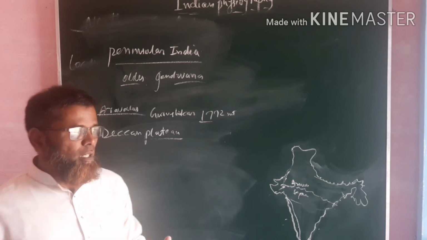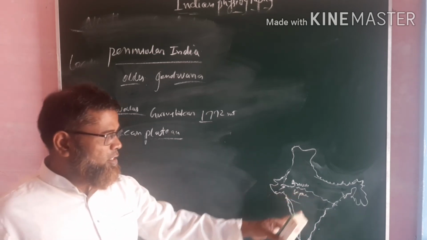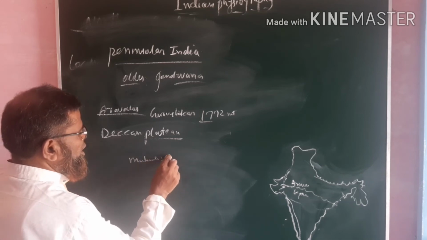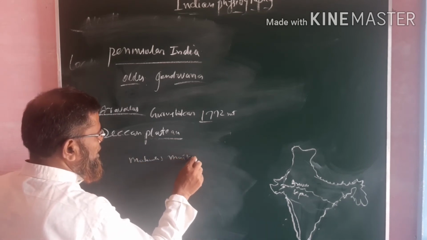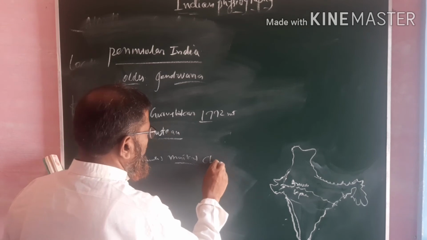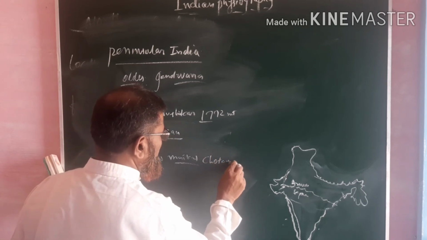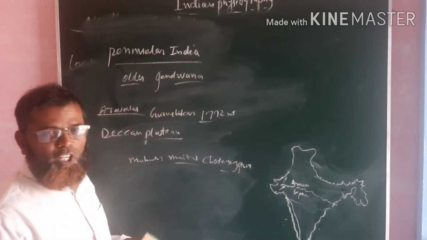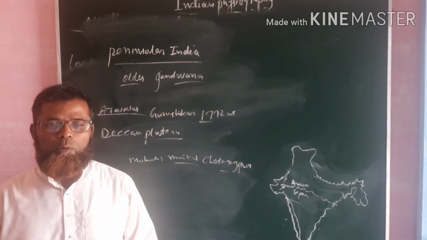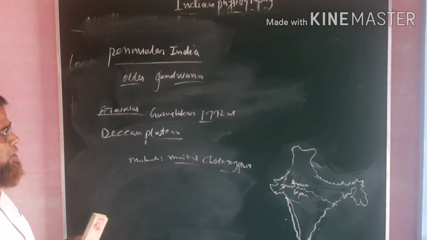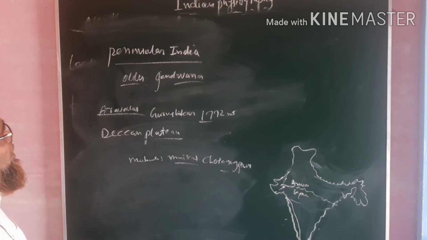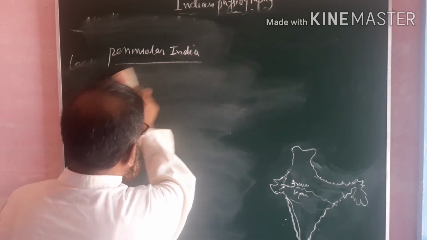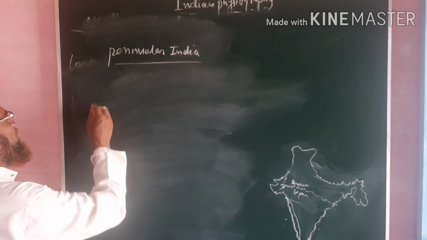It has different kinds of mountain ranges, that is Mahadev, Maikala and Chota Nagpur. They are the mountain ranges found in the Deccan Plateau, and these are the very important points regarding Peninsular India. Let us try to know about the importance of this Peninsular India.